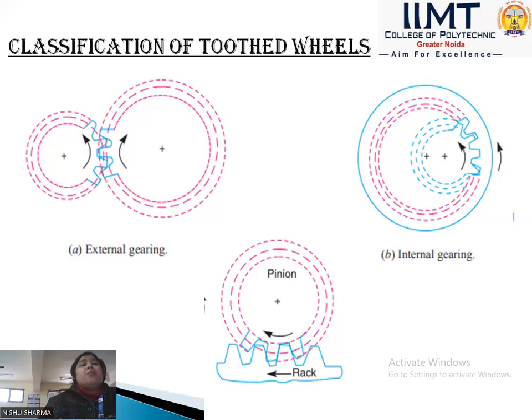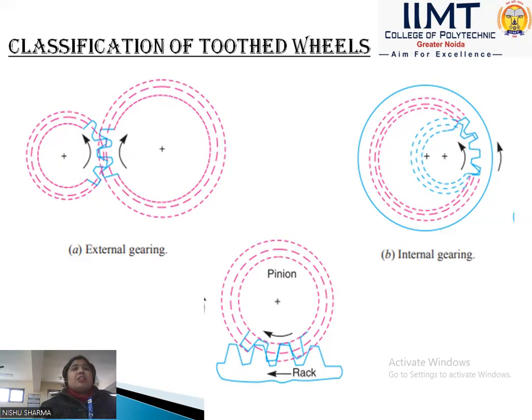One most important thing for external gearing is that when the two gears are meshed externally, the two gears rotate in opposite directions. When one gear rotates in a clockwise direction, the other gear rotates in an anti-clockwise direction. This is the main thing for external gearing.